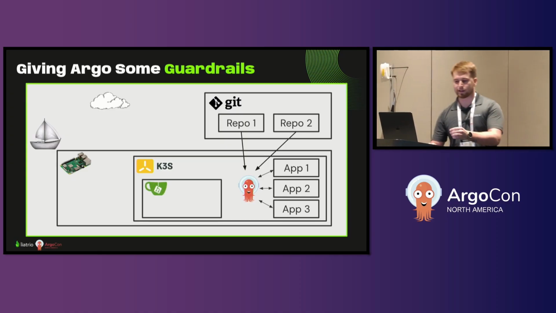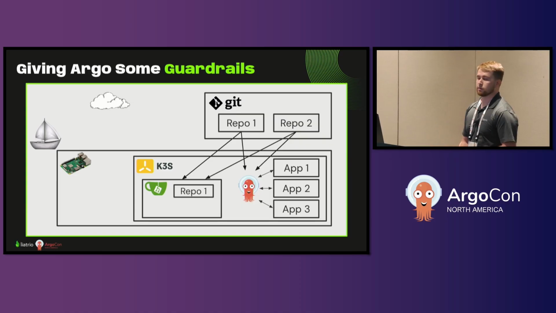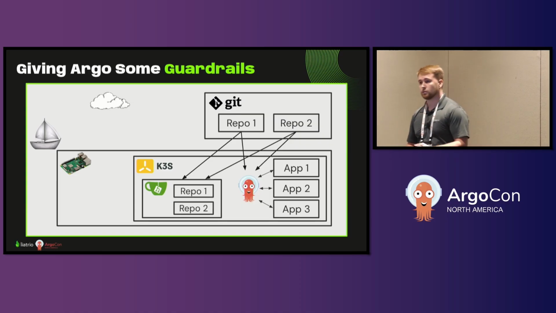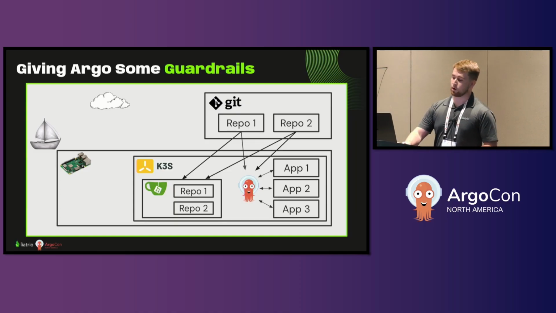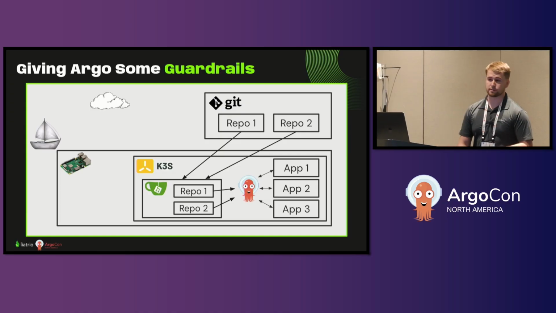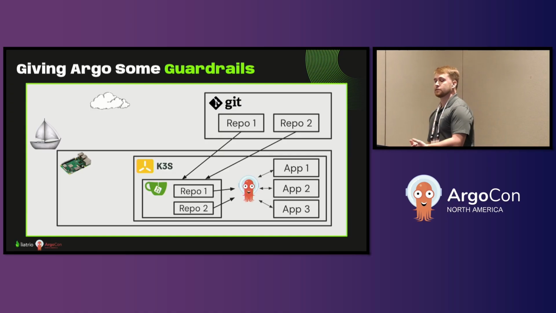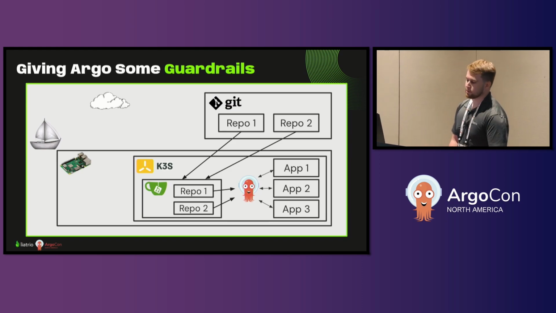To solve this, we ran Git on the machine right next to Argo CD, configured it to be a pull-through mirror for upstream GitHub repos. That way, it can try to pull in changes on an interval, and if the cluster is offline, it'll just fail gracefully. From there, Argo can be pointed at those local repo clones instead. Just like that, we've solved problem one, and Argo now has guaranteed connectivity to Git as long as those pods are running. Now let's solve the images problem.